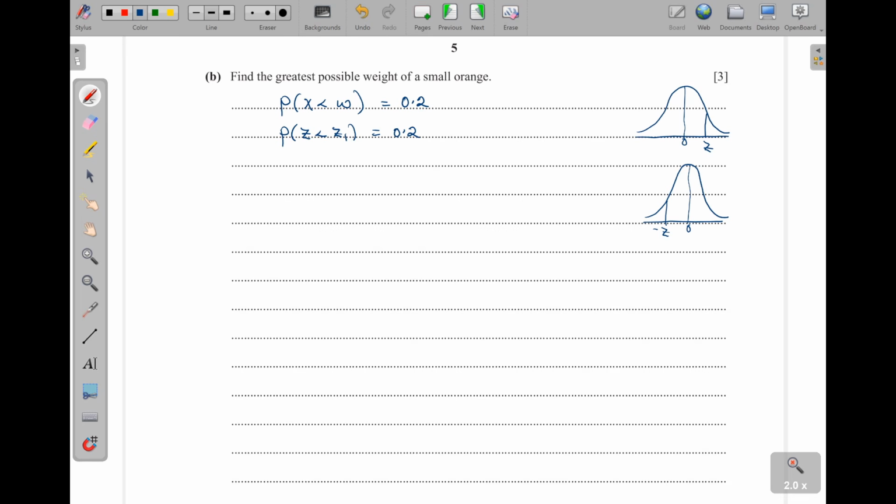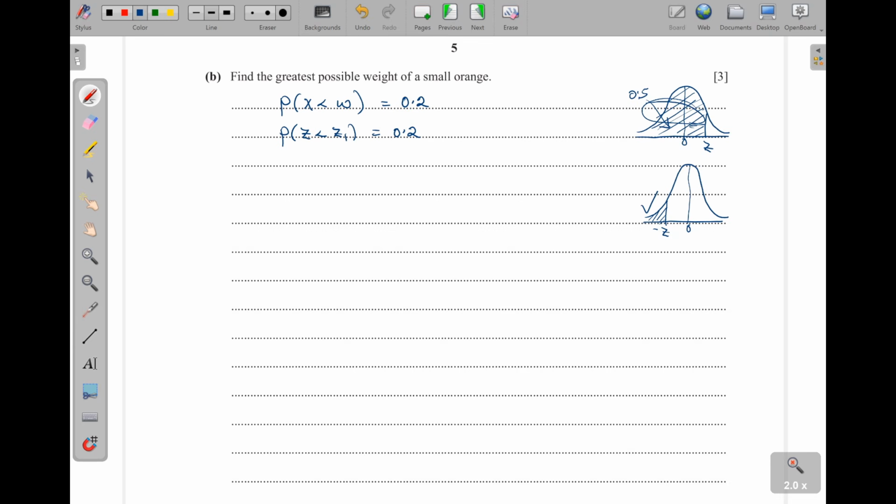So this one is a negative. Now, they are talking about less than. So look at the less than part of the whole of this, and also this one here. So which of these two do you think corresponds to the 0.2? It has to be this one here, okay? 0.2, rather than this one here, because already this part here is 0.5. So that means there is something that you are adding on here.